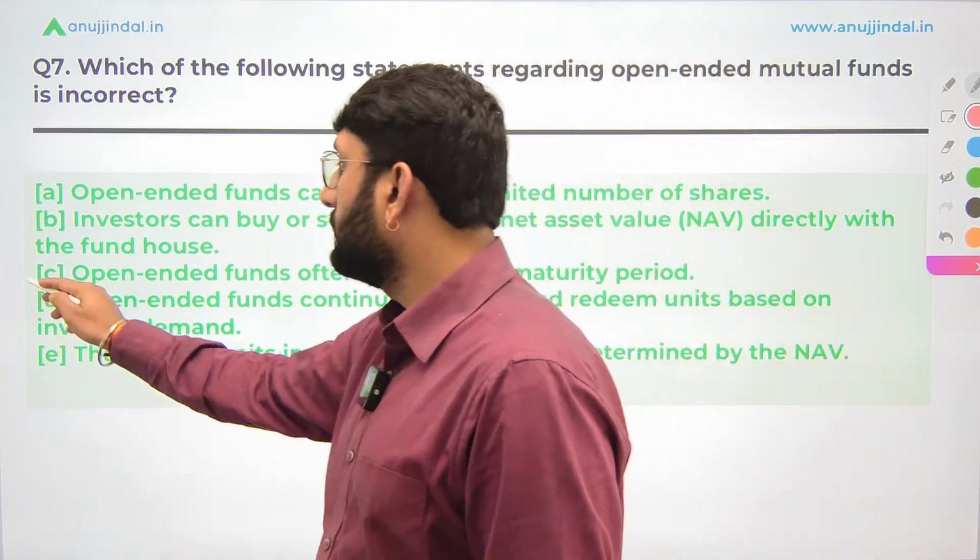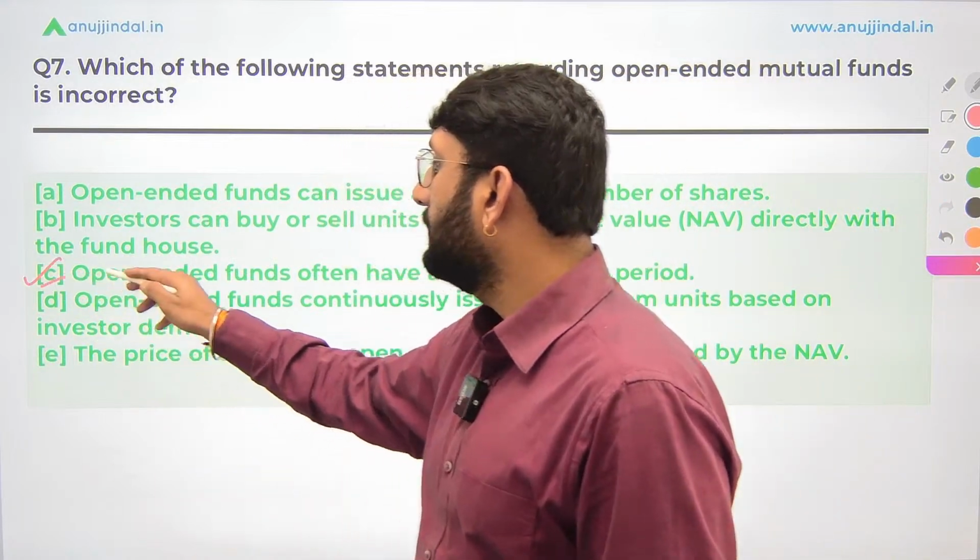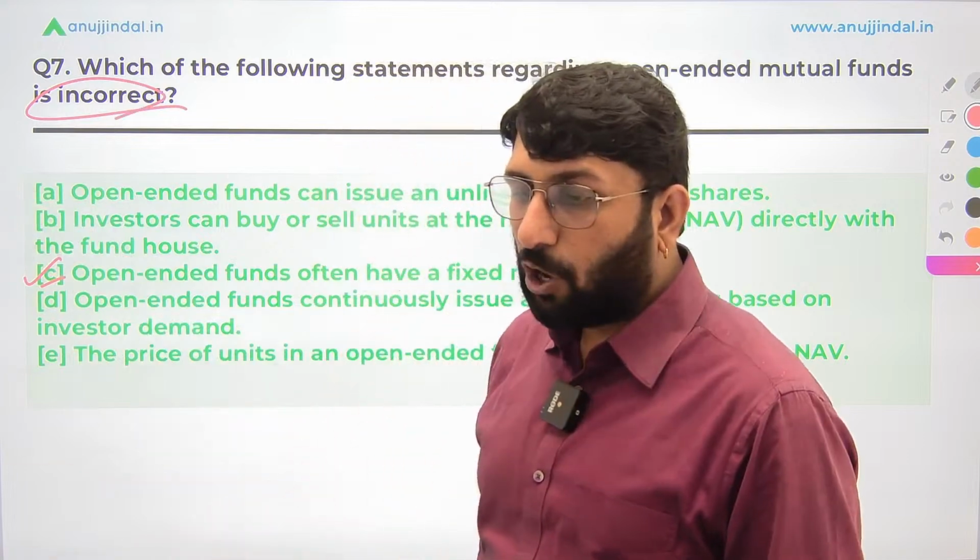Fixed maturity, C was the answer here. Open-ended mutual funds often have a fixed maturity period. C was the answer because the statement was incorrect. We had to talk about the incorrect one.